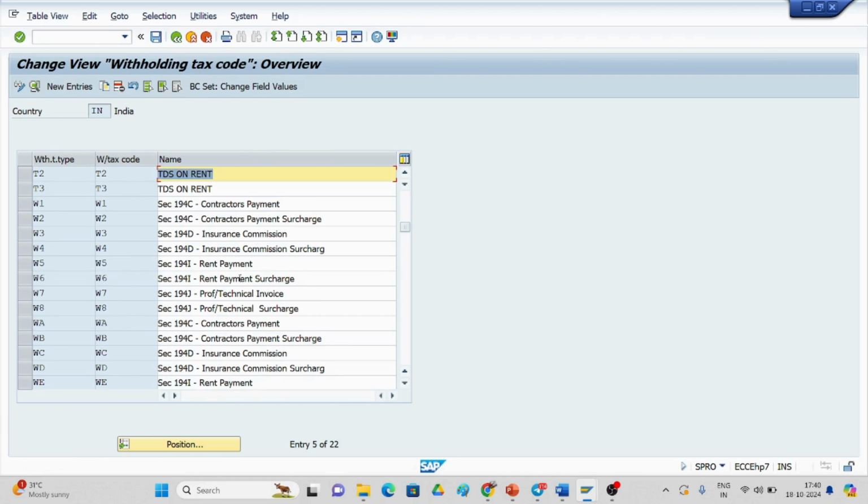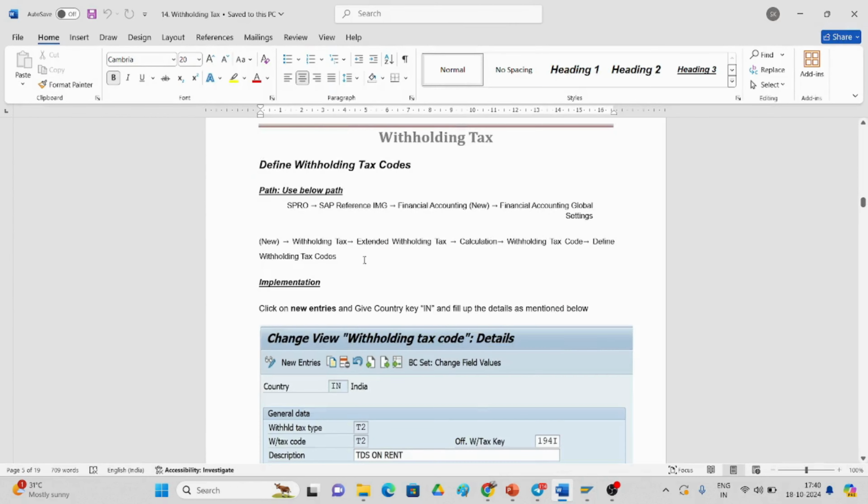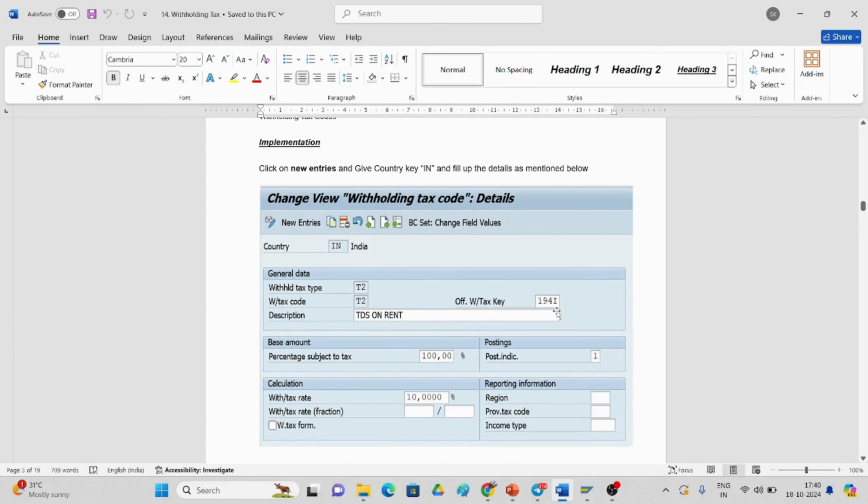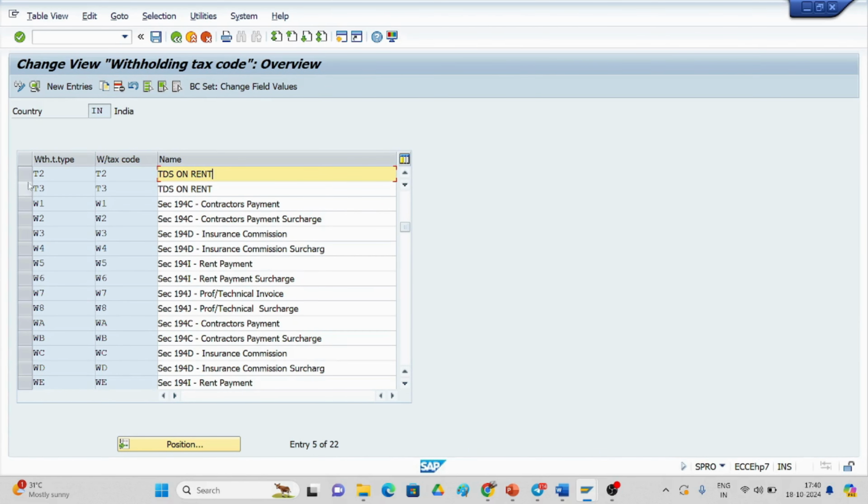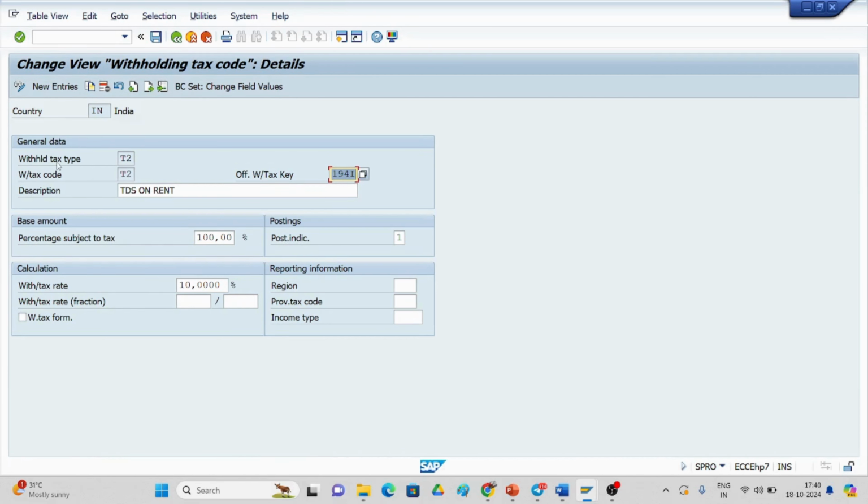If you observe, the tax type is T2 and tax code is T2, TDS on rent. So you have to create like this. If you want to see the details, just select it. Country is IN, withhold tax T2, withhold tax code T2, description TDS on rent. I have given the section 194I. This is the whole 100%, the net amount. The percentage is 10%, and you have to give a posting indicator.